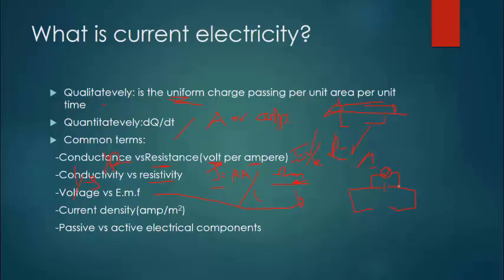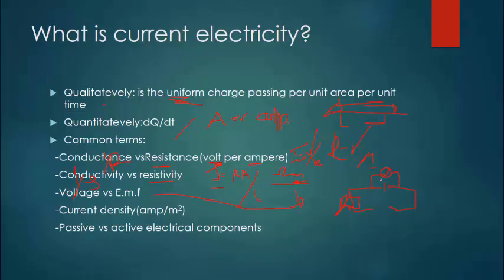Sasa kuna two things hapa. Unaweza ukapima voltage across hii battery, hii circuit ikiwa open, na unaweza ukapima voltage ya hii battery, hii circuit ikiwa closed, assuming kwamba hapa kuna resistor R, load resistor. Okay, so the circuit can be closed or opened. When the circuit is opened, the voltmeter will usually read the EMF.